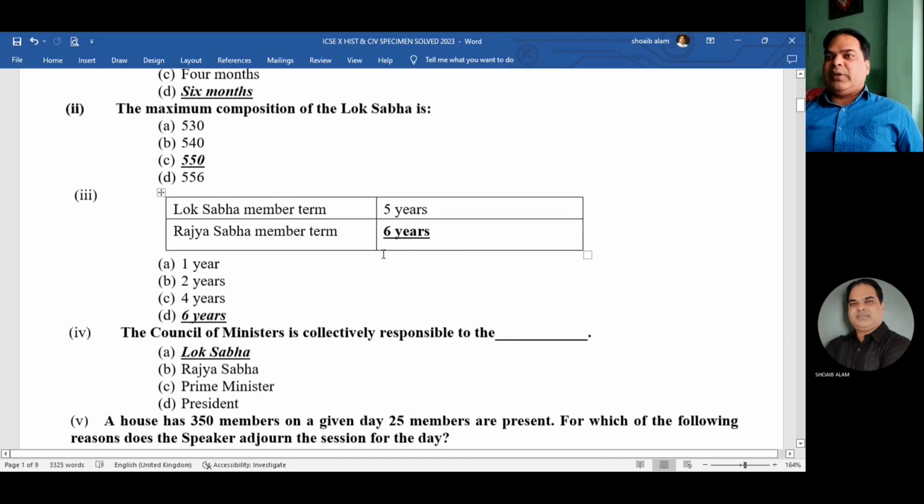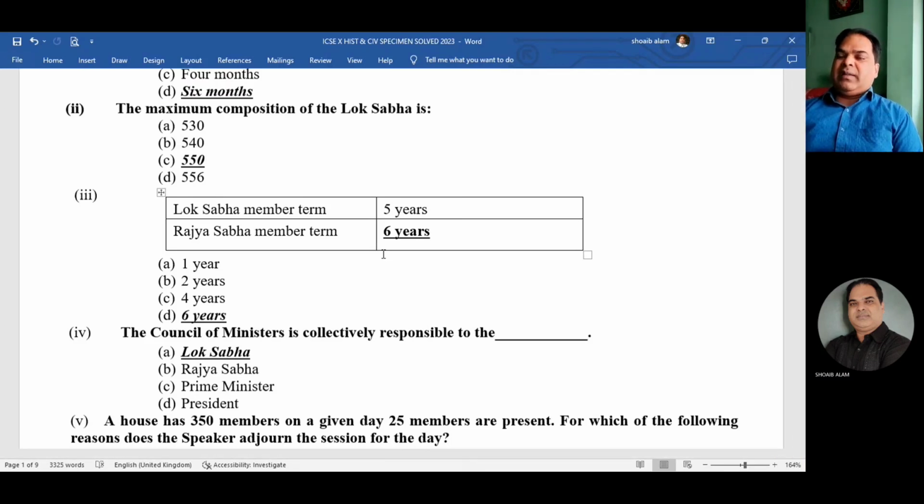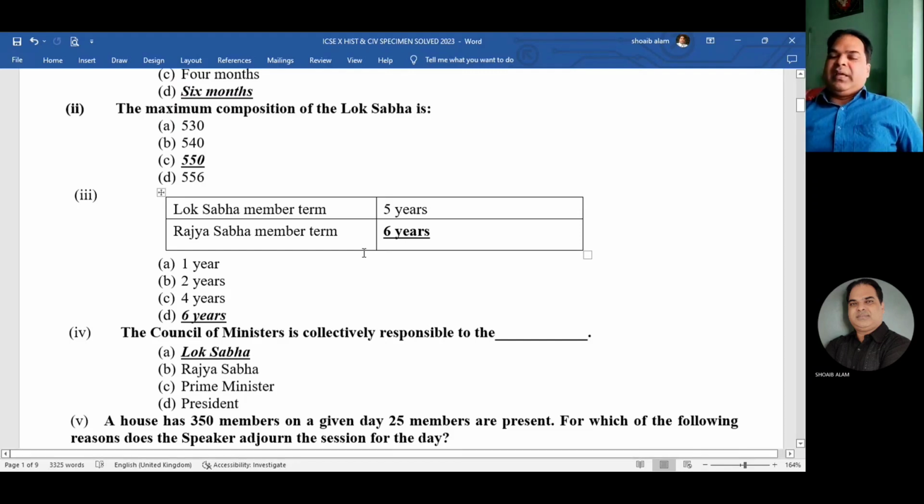Now next one you can see here, the maximum composition of Lok Sabha is, the answer is 550. Earlier the maximum strength was 552, but the two Anglo-Indian members are now removed. So now we have the strength of 550. The maximum composition of Lok Sabha is 550.